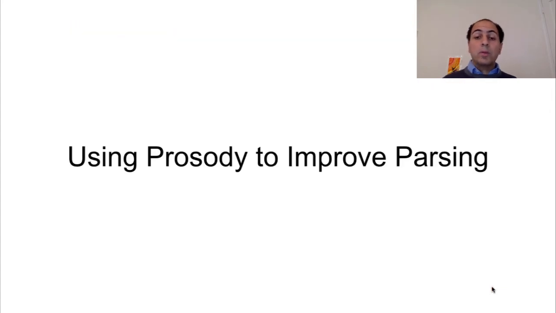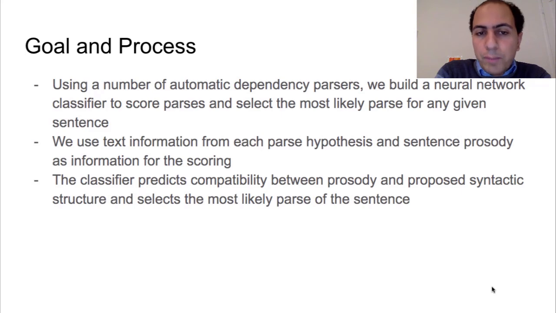Moving on to the next part of the presentation, which is how to put these insights into an approach to improve parsing. The main goal of this work is to build a system that allows us to use the output of a number of automatic dependency parsers and score them using a neural network classifier to select the most likely parse for any given sentence.